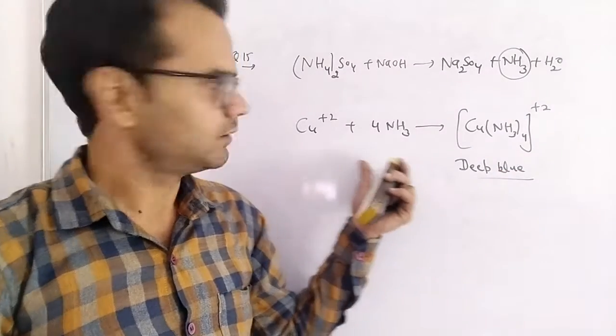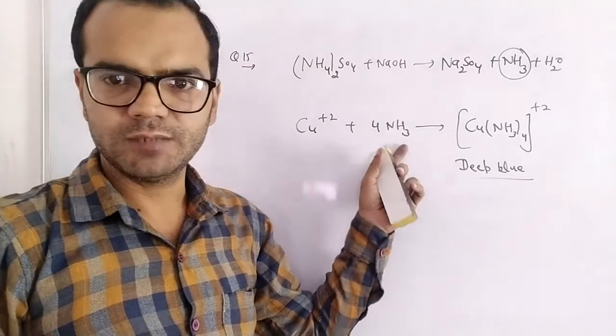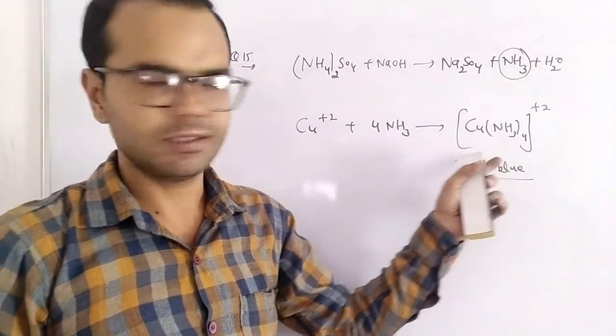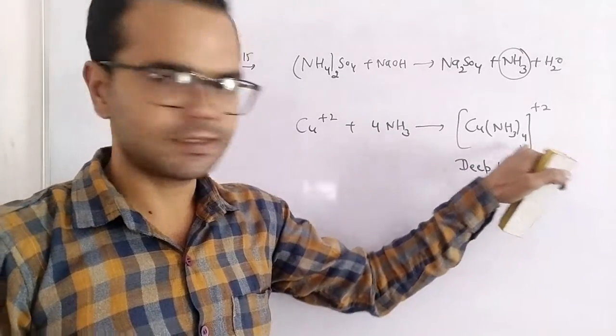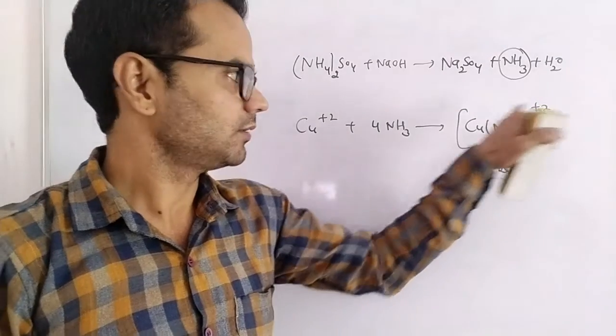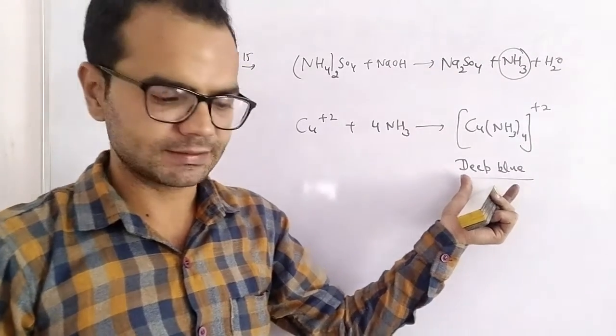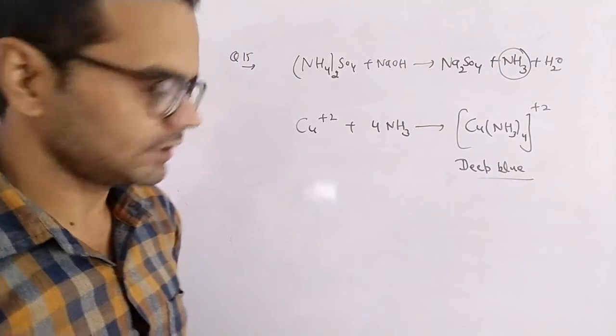It interacts with ammonia. Ammonia donates its lone pair to copper, and the coordination number is 4. We can write the name also: tetraamminecopper(II) ion. This is actually a deep blue color complex. Next question is again a reaction type.